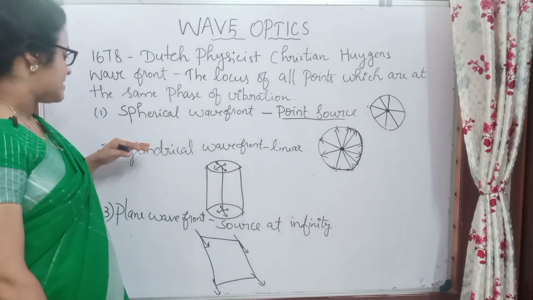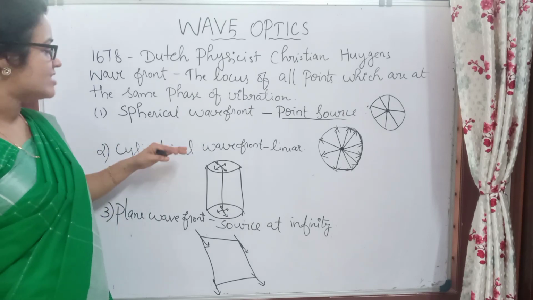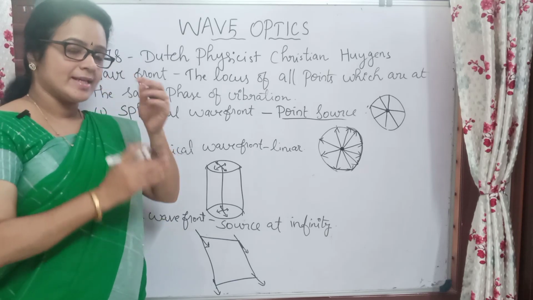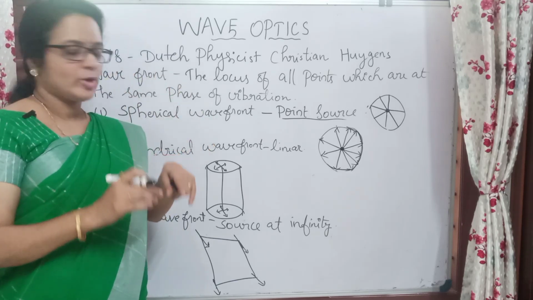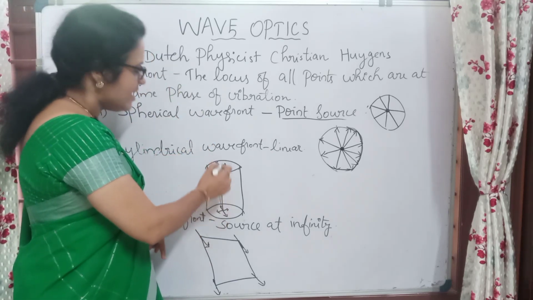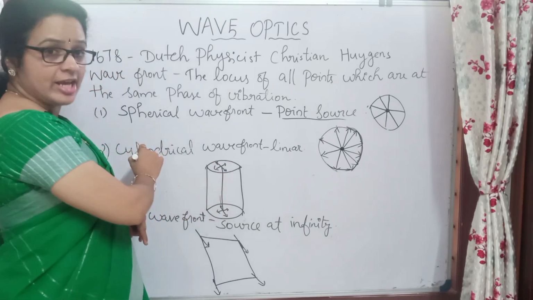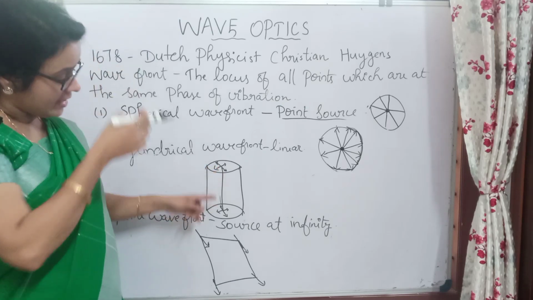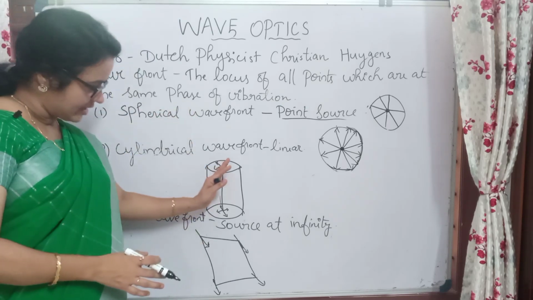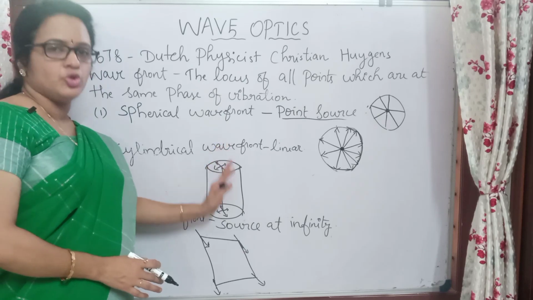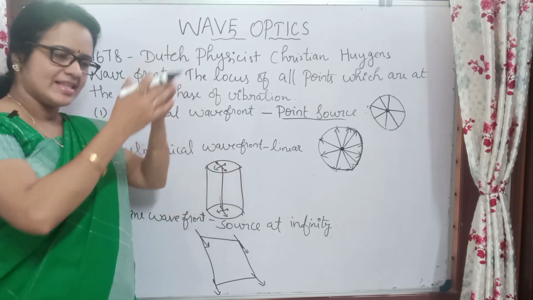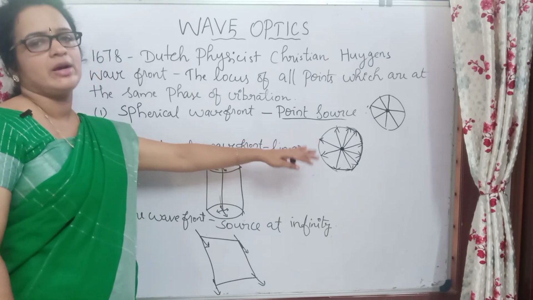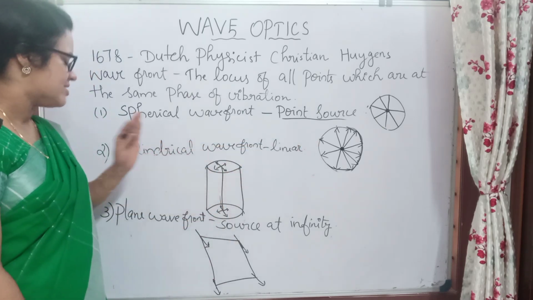Clear? And the second thing is cylindrical wavefront. So in the case of cylindrical wavefront, the source should be linear. Linear means we can consider the case of a tube light. Okay, suppose here we are having a tube light, then we will get the shape of a cylindrical wavefront. So here we can see this is in the form of a cylinder, right? Here we are keeping this tube light or any other source of light which is in the form of a line. Okay, that means linear source we have to consider here. Then we will get a cylindrical wavefront.